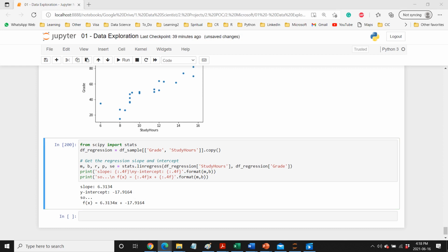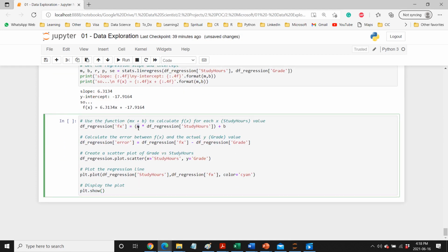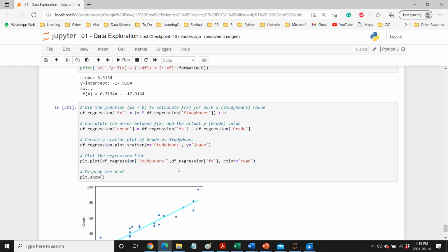And if you want to see this displayed, then we can do the same thing in a graph. So in the regression data frame, the study hours become our x. We are basically checking the value of y, which is grade, based on the study hours. Now we already know the value of the intercept, we already know the value of m, which is the slope, and then we are just trying to create the line and calculate the error between this and this. The error is always y minus y hat, which is the real value minus the predicted value. Let me draw this line.